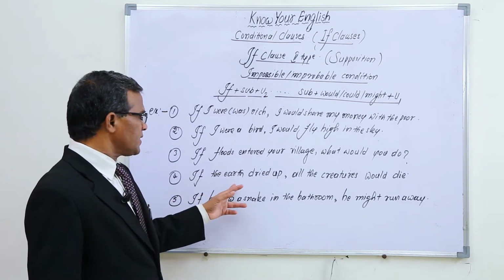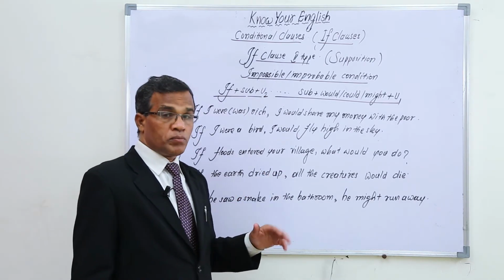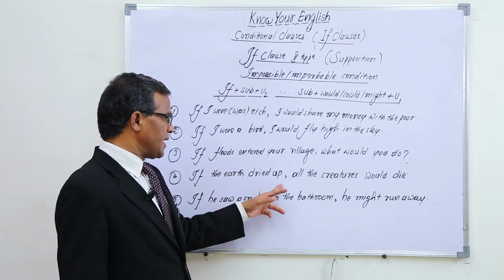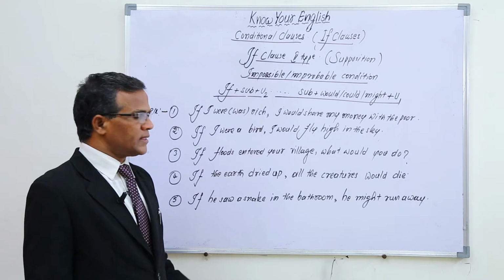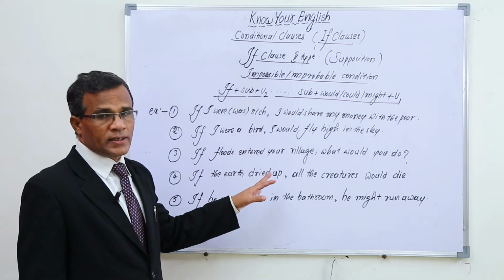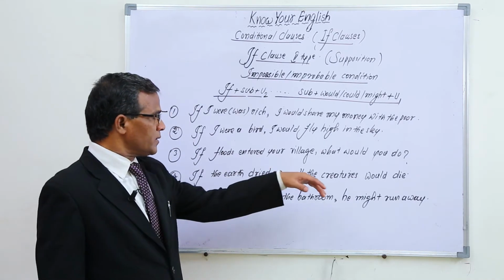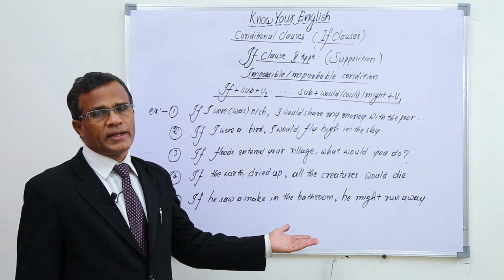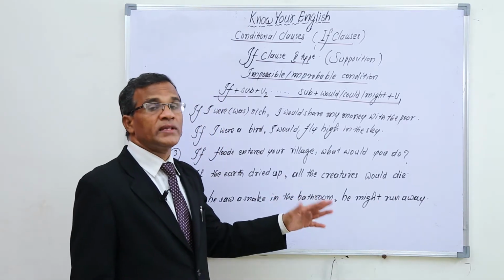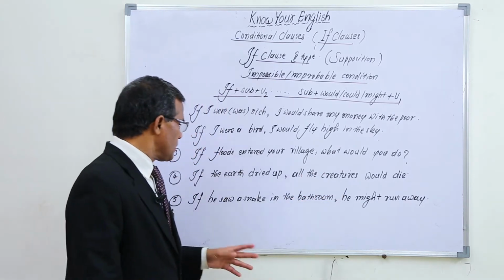And if the earth dried up, an impossible condition only, all the creatures would die. If it happened, all the creatures would die. So this is an impossible or improbable condition where there is no chance to happen.